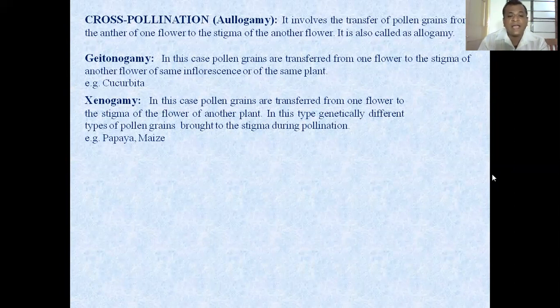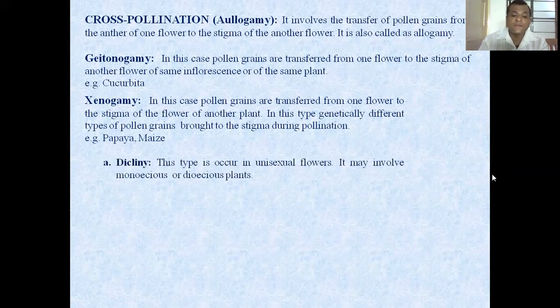Xenogamy has three basic types. The first one is dicliny. In this case, unisexual flowers take part. It may involve monoecious or dioecious plants. Dicliny only occurs in plants in which unisexual flowers are present.